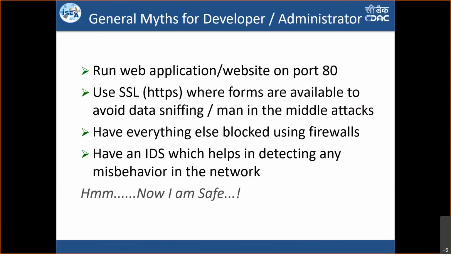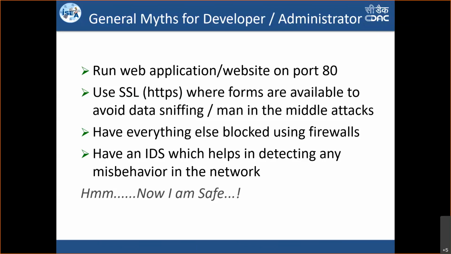So the general myths for any network administrator or developer are these. Generally, people think that if I'm running my website on port 80, it is secured. We also think that if I'm using an HTTPS based website, it is a secured environment, so that no data sniffing and no man-in-the-middle attacks happen. As well, we also consider that if the firewalls are there, they are trying to protect me. I don't need to worry about my applications.